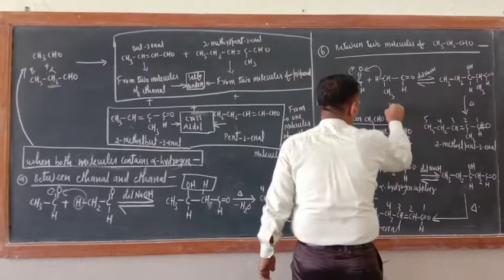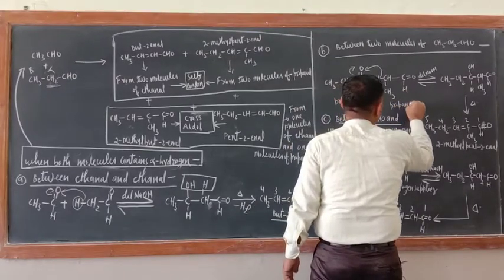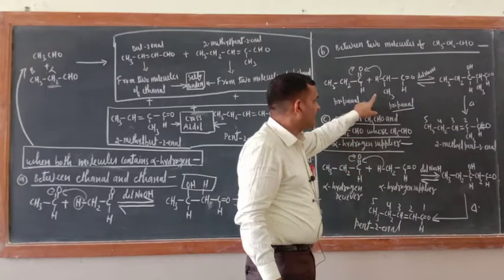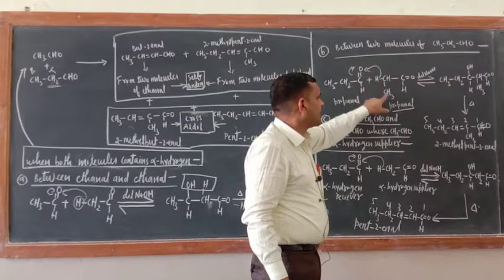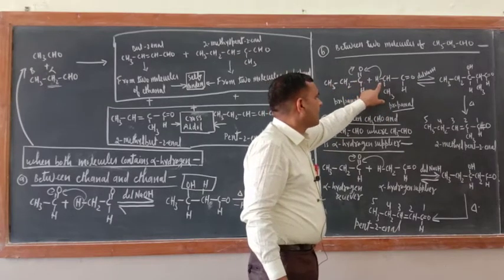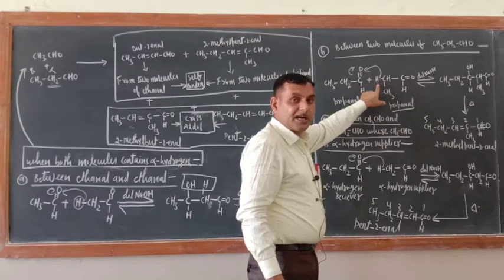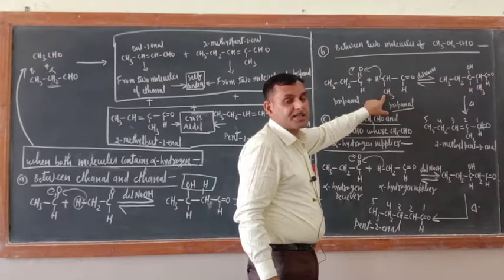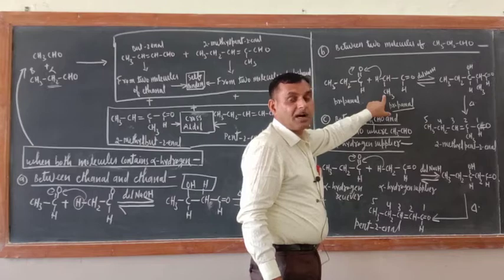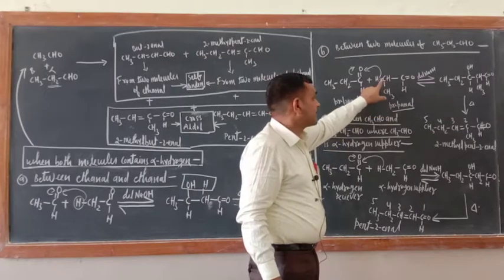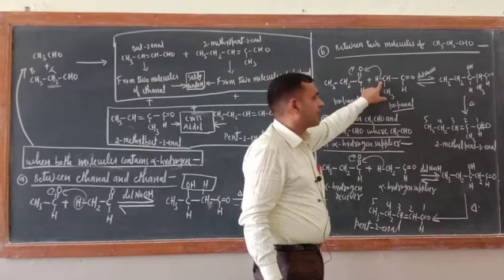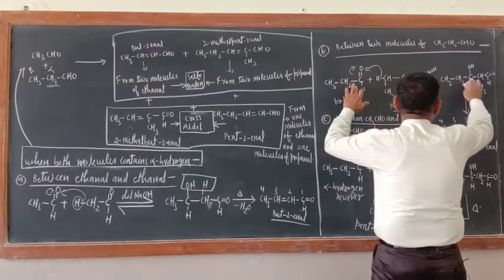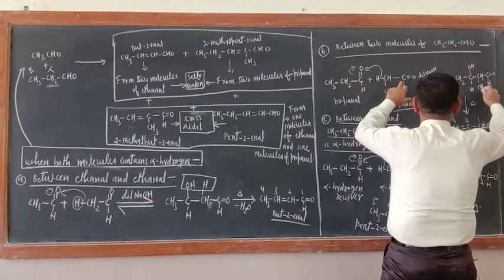Now this is also propanol only, but be careful about where you have to supply the alpha hydrogen from: from CH2. That is why I wrote it like that, second molecule CH3CH2CHO. Be careful here. The mistake cadets commit is that they supply the alpha hydrogen from CH3. CH3 is not the alpha carbon atom here, nor are its hydrogens alpha hydrogens. The CH2 here, these hydrogens are the alpha hydrogens. So furnish them, dilute NaOH. So this is CH3CH2, now here OH, CH, CH3, CHO.